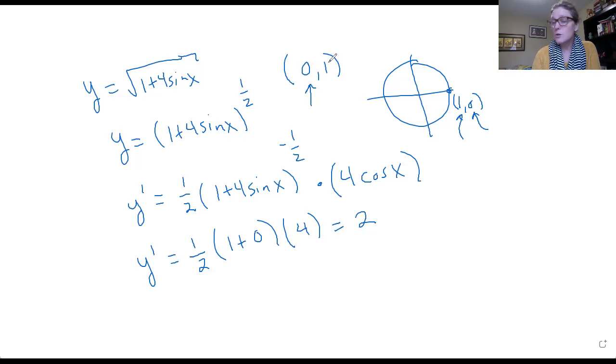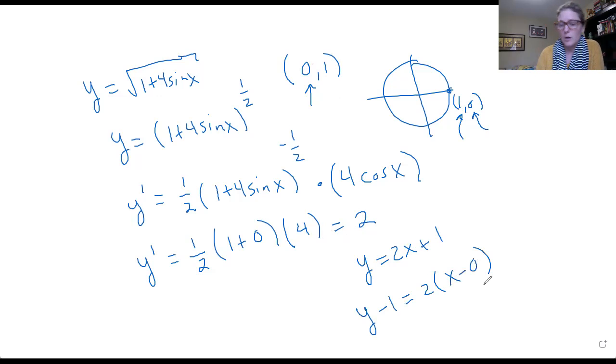Now I could actually use the slope-intercept form because this is the intercept, and I could write it as y equals 2x plus 1. Or I could write it as y minus 1 equals 2 times x minus 0. Putting it into the point-slope form.